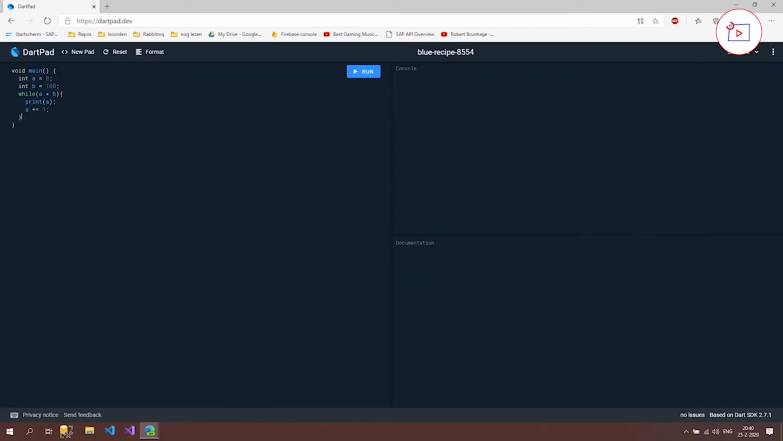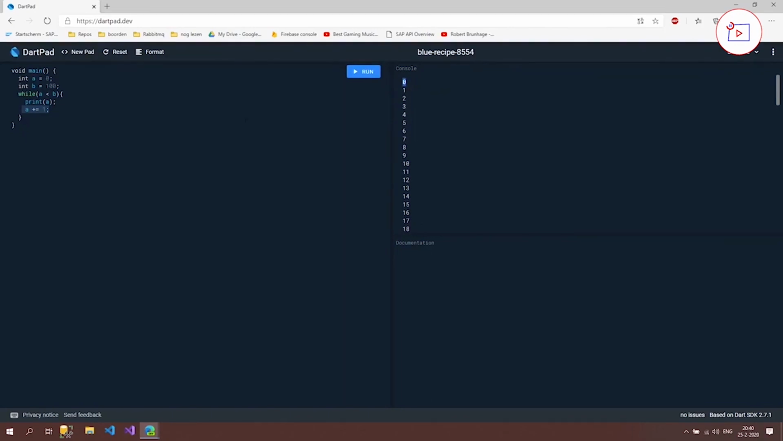If I now run this code, it's going to check if a is lower than b. If that's the case, then it's going to print a, then it's going to increase a with 1, and then it's going to check again if the statement is true or not. So if we run it, we should see all the numbers from 0 to 99, I guess, because in the last case, when a is 100, it's not lower anymore than b. So let's check if my assumptions are right. As you can see, the last number is 99, and the first number is 0.